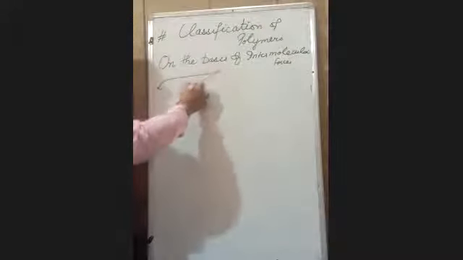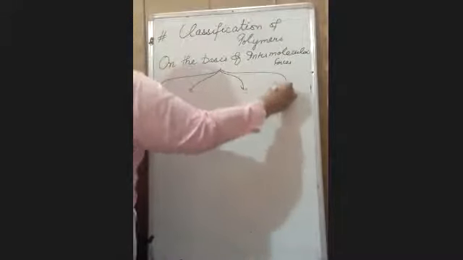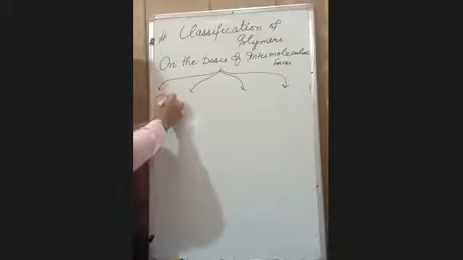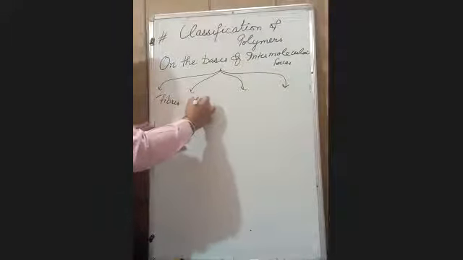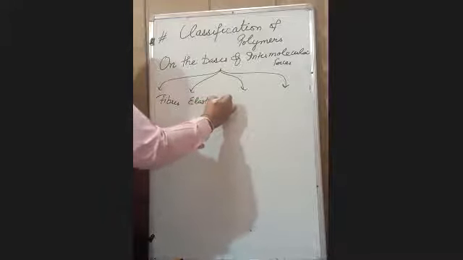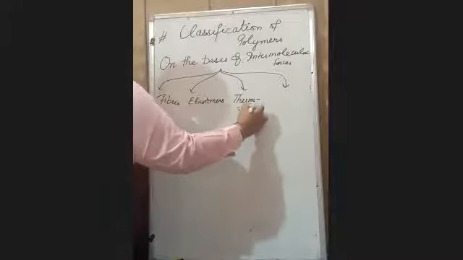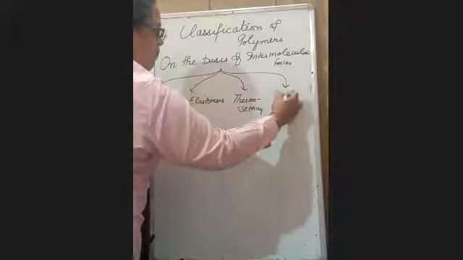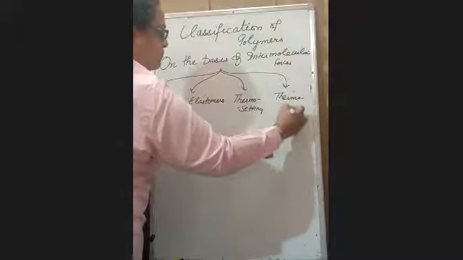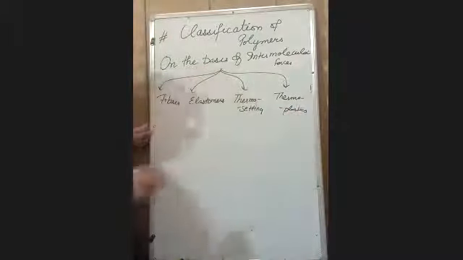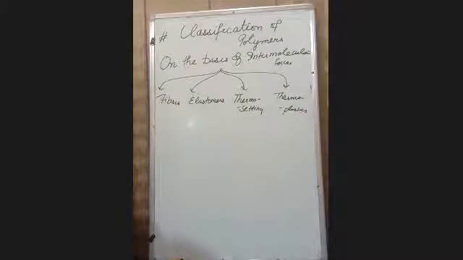According to this, it is of 4 types: fibers, elastomers, thermosetting, and thermoplastics. It is your 4th mode of classification.